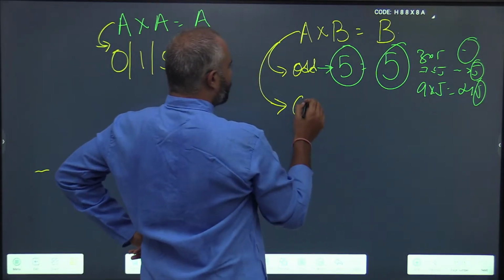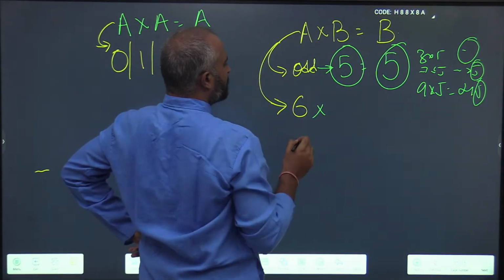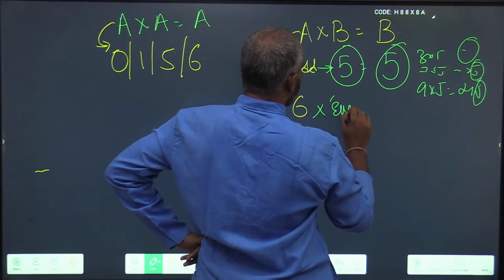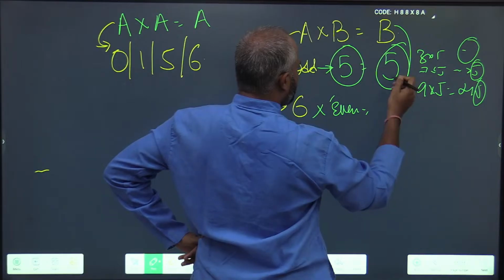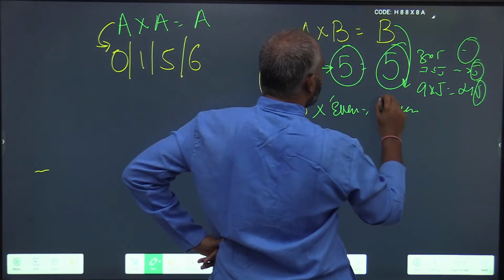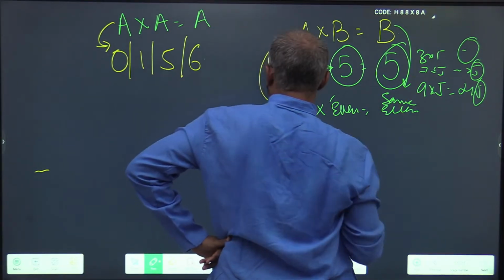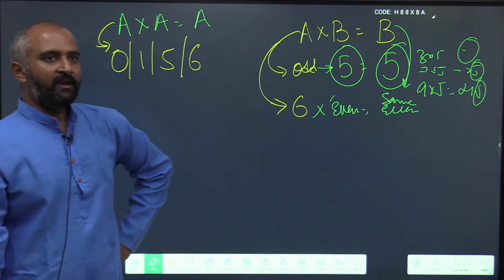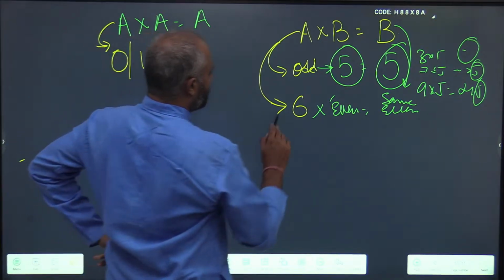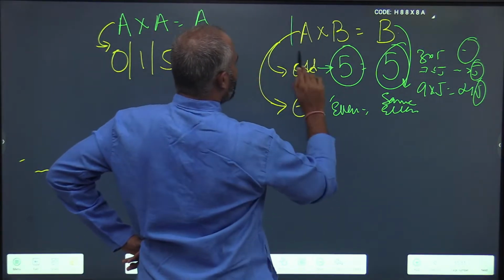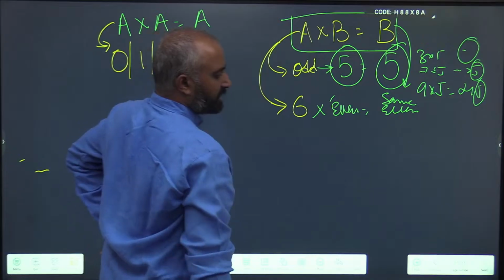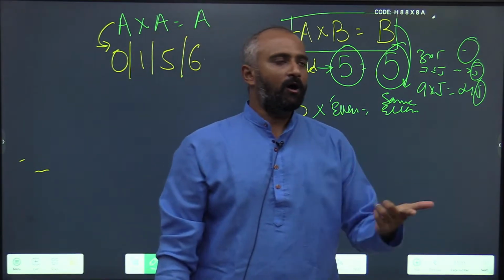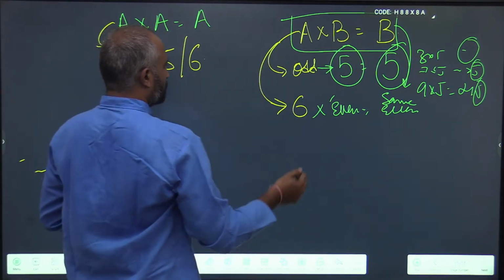In case of A being 6, B is any even digit and the resultant unit digit will also be the same even digit. So whenever you see a pattern of this kind, A into B equals B, A is either an odd number or the number 6. Okay. Next.